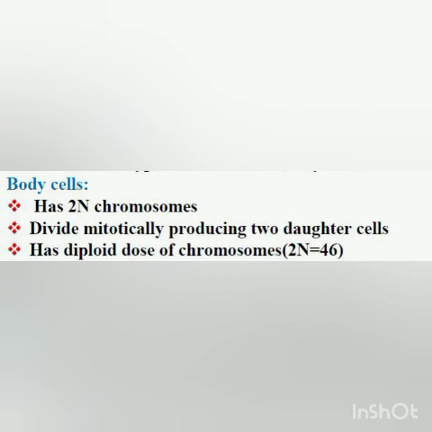In both the cells there will be a diploid set of chromosomes, meaning in both the cells there will be 46 chromosomes or 23 pairs of chromosomes. So all the body cells contain a diploid dose of chromosomes, or 46 chromosomes, or 2n chromosomes.